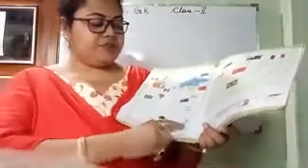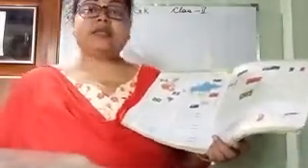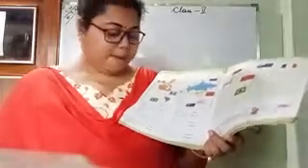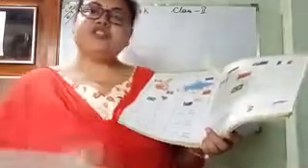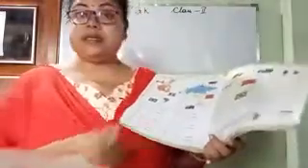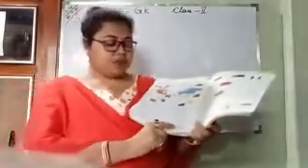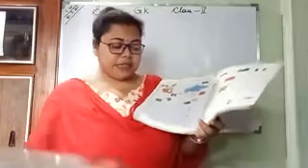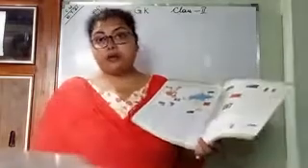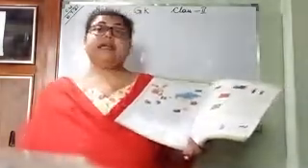Then the country name is Russia. The capital city is Moscow. Then the country name is China. The capital city is Beijing. Then the country name is Australia. What is the capital city? Canberra. Again I am going to repeat.